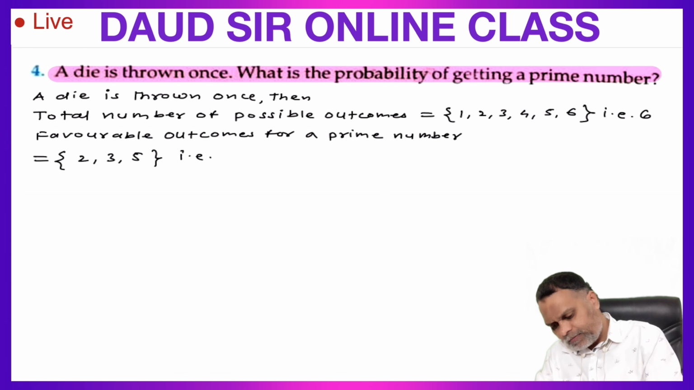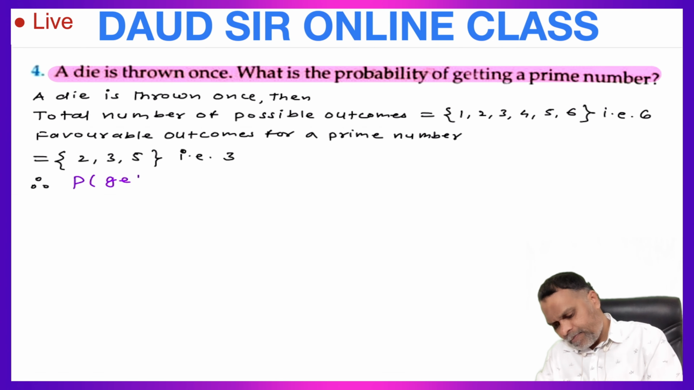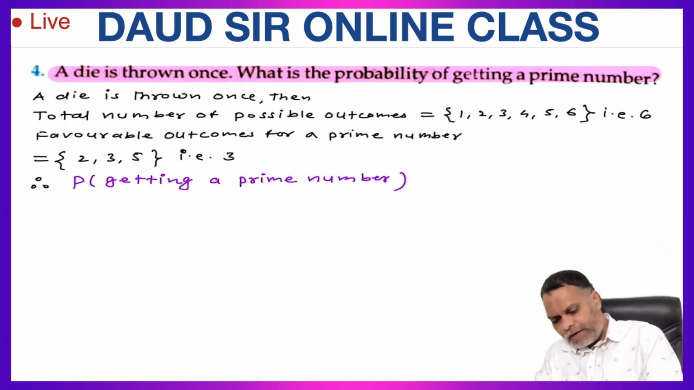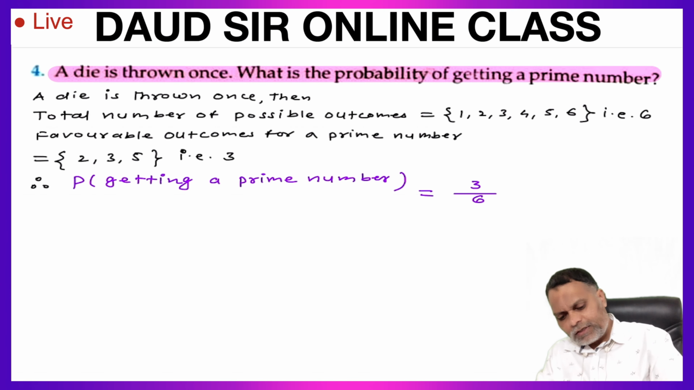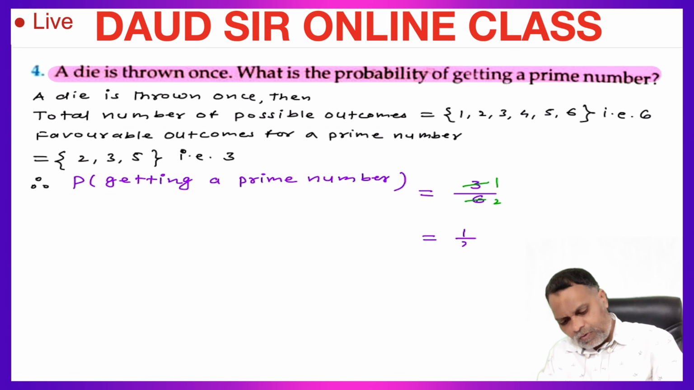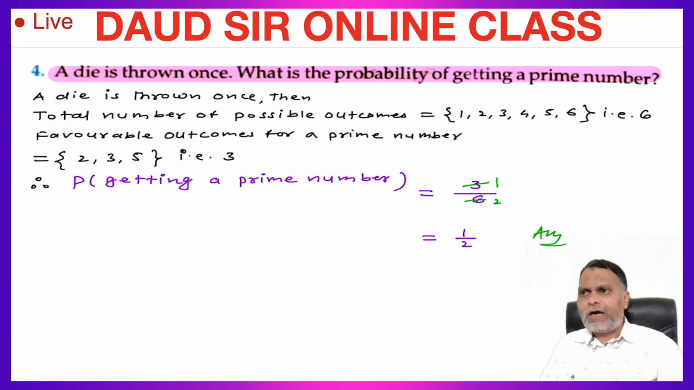That is 3 prime numbers. Therefore, probability of getting a prime number is equal to total number of possible outcomes 6, favorable number of outcomes 3. 3 1s are 3 and 3 2s are 6, which is equal to 1 upon 2. This 1 upon 2 is the required probability of getting a prime number.